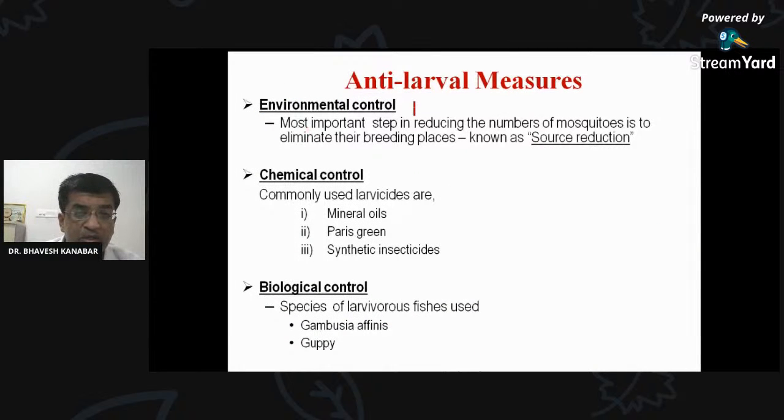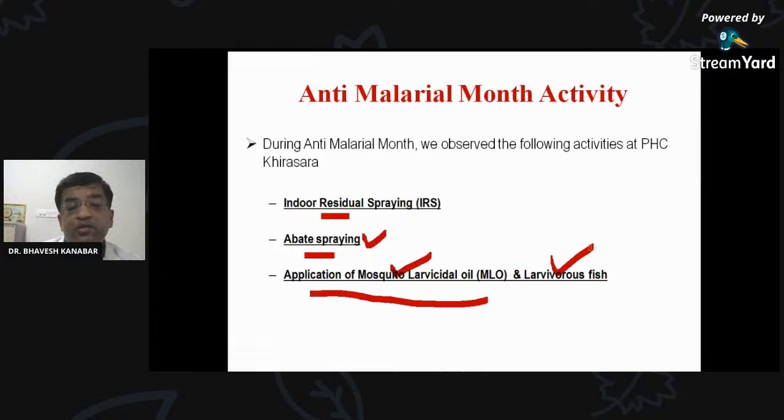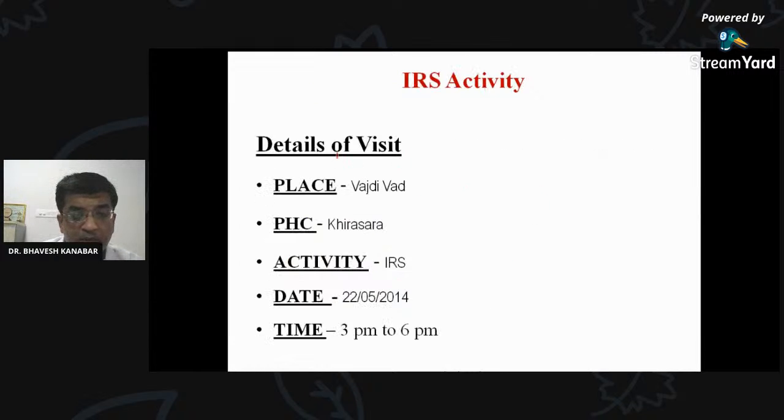So again, you can see that anti-larval measures are environmental, chemical, and biological. You are going to see IRS solution, Abate spraying, and application of MLO. In photographs, I am going to show you how this IRS is made and applied, how Abate is sprayed, and how MLO and larvivorous fish are applied. We visited PHC Khirasra in Rajkot district for this IRS activity.